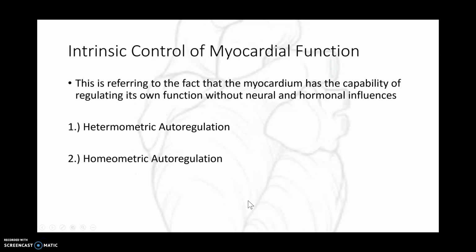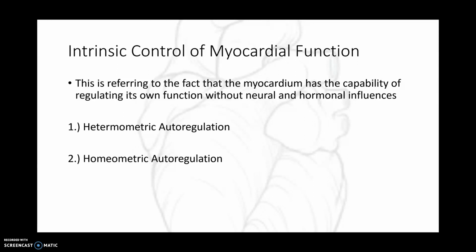Okay, so now we're going to talk about intrinsic control of myocardial function. What this is referring to is the fact that the myocardium has the capability of regulating its own function without neural and hormonal influences. Similar to what we were just talking about, the heart having its own intrinsic heart rate at 100 cycles per minute, we're going to talk about other mechanisms too where it can regulate itself. Again, this is without neural or hormonal influences. This is just the heart regulating itself. It has its own intrinsic control mechanisms.